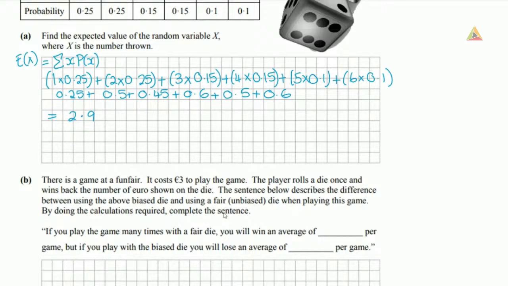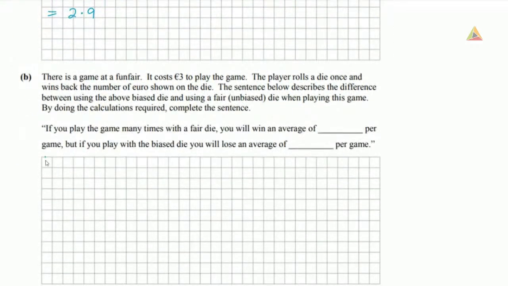Okay, so we know that if we use this biased die that we had in part A, we would be winning back on average €2.90. So that's our expected value. So with the biased die, our expected value is equal to €2.90. And it tells us here that it costs €3 to play the game. So the cost of this is €3.